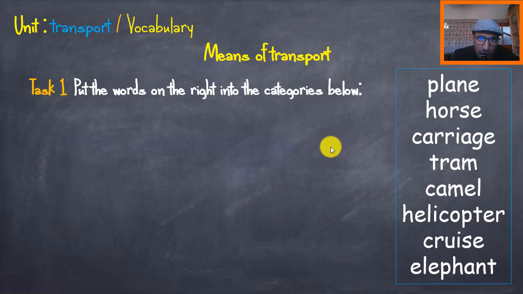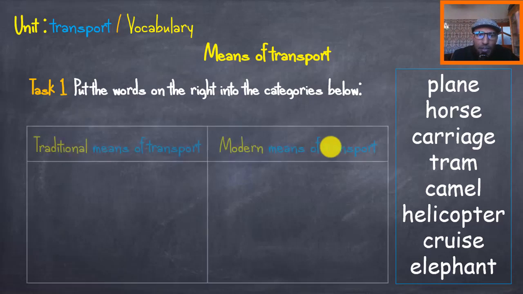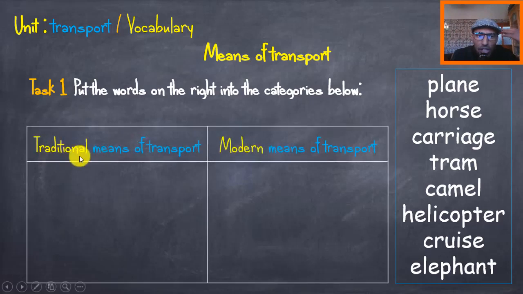Means of transport, guys, can be classified into two types or two categories. Some of them are traditional means of transport. They are very old, traditional, ancient. And some of them are modern, right? We use them in the modern time, in the present time, okay? They are more advanced, okay?